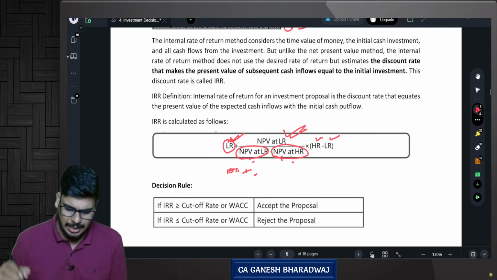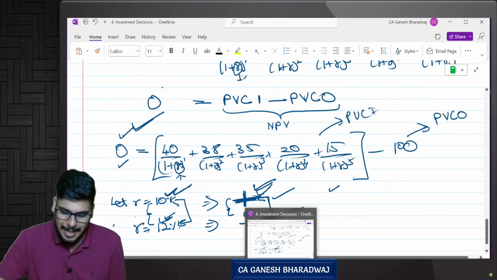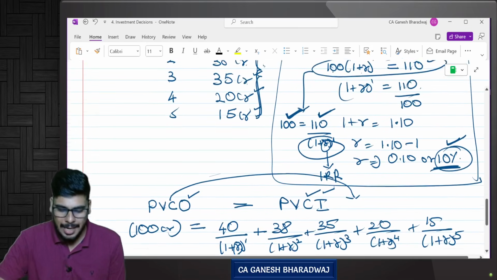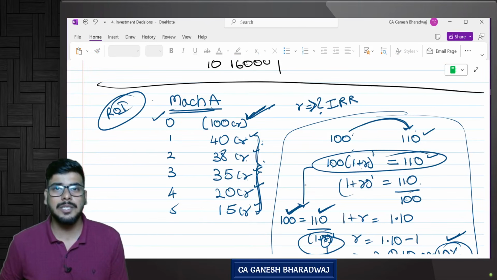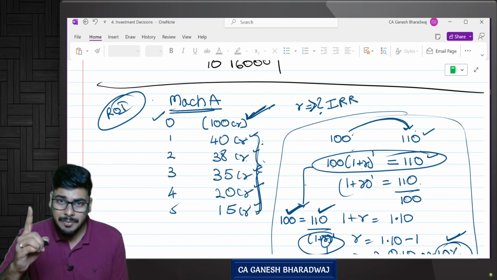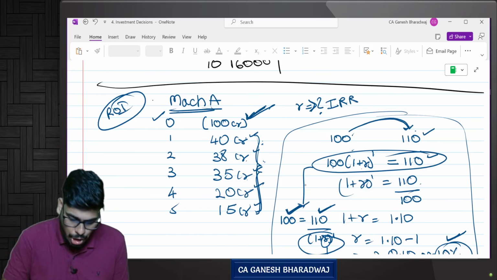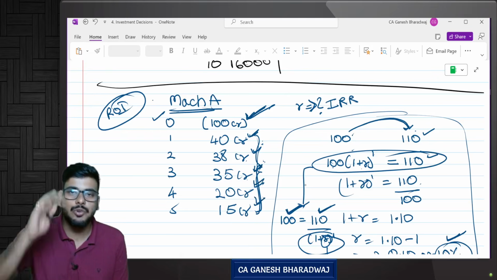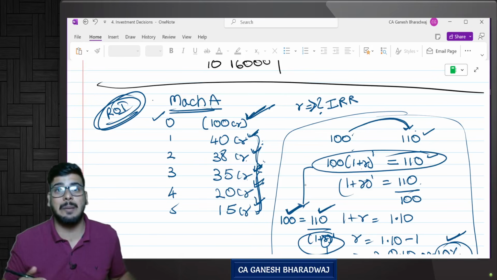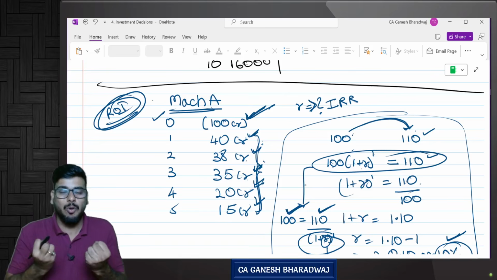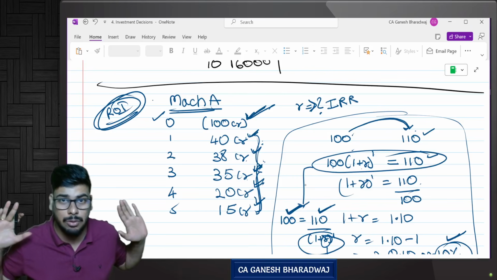Yes. So this is what is called IRR, and we have computed the internal rate of return. Basically, what do you mean by IRR? IRR is nothing but the return on investment. Return on investment is easy only, no sir? Yes, it is very easy to calculate return on investment, correct? But that is provided there is only one cash flow. If you have multiple cash flows, then you need to do it like this. So technically, IRR in this chapter represents what? The net amount of return that I get for the investment that I have made. Are you clear with this?